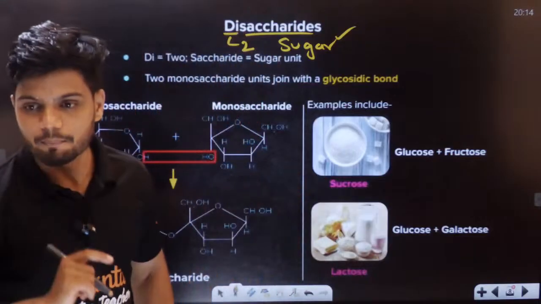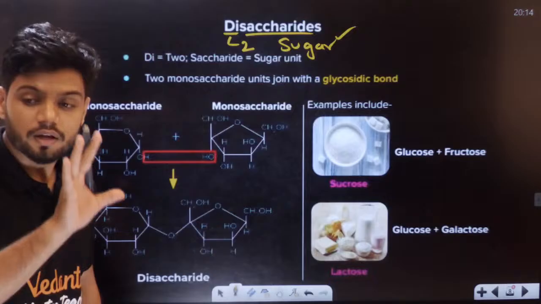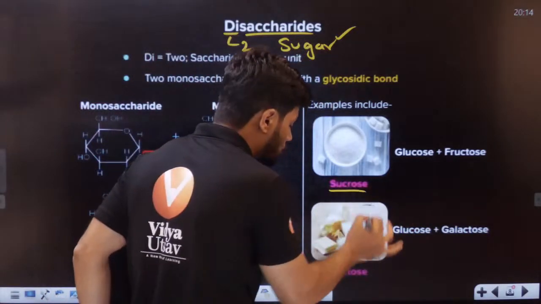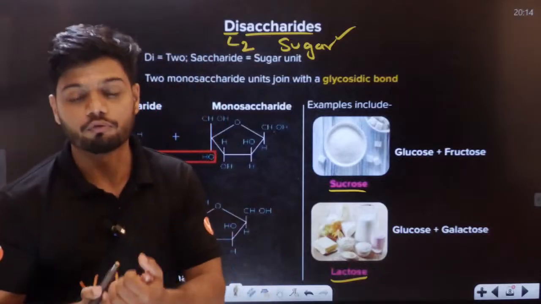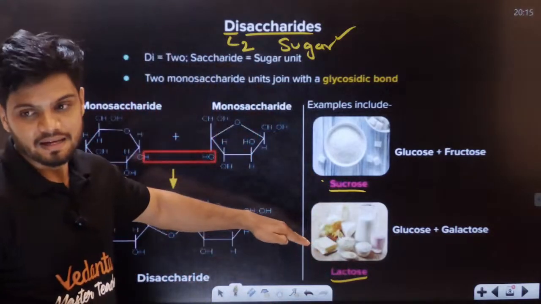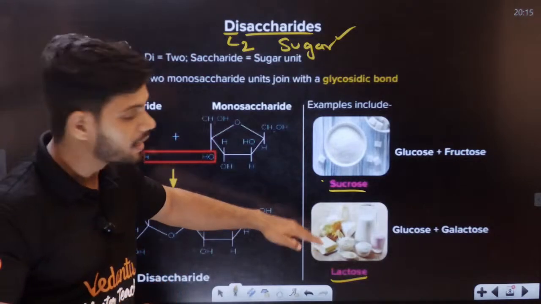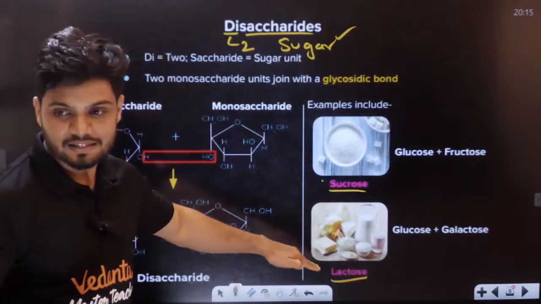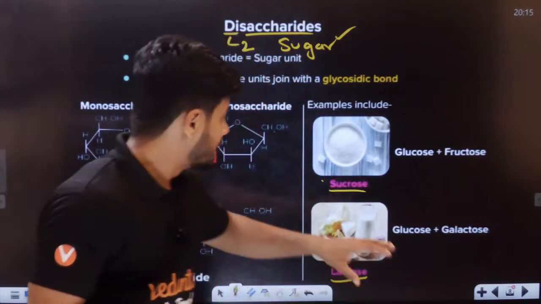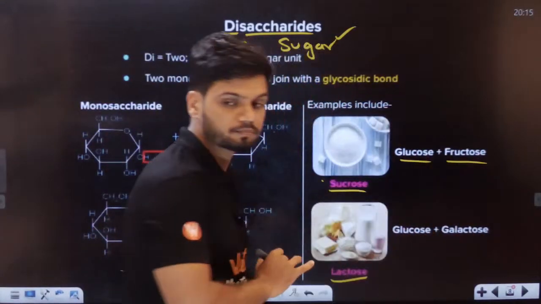For example, in a question they can ask what sucrose and lactose are made up of. These two are examples of disaccharides. Now the question is what they are made up of. Sucrose is made up of glucose plus fructose.